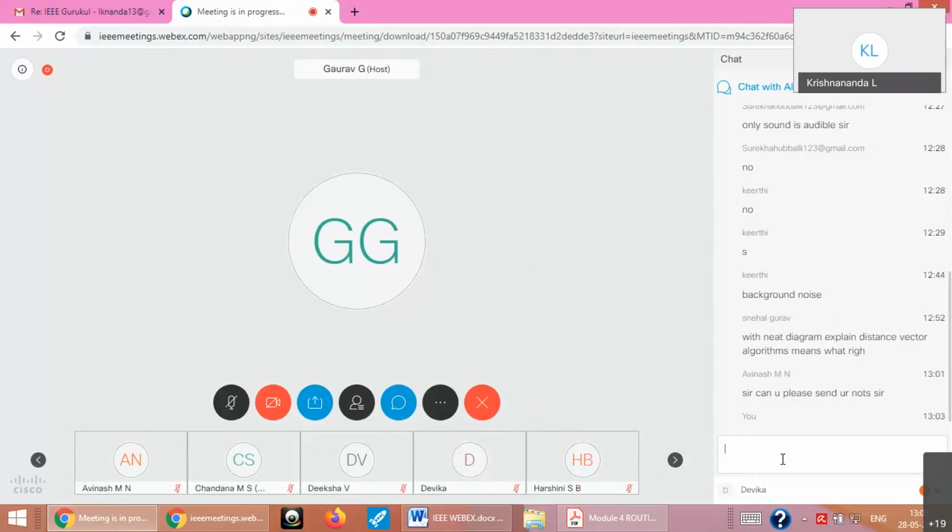One person has asked about distance vector routing. Okay, I didn't get you. What is the question? Sorry. With neat diagram, explain distance vector algorithm means... the question is not very clear. With a diagram, distance vector routing, how to explain? Okay.